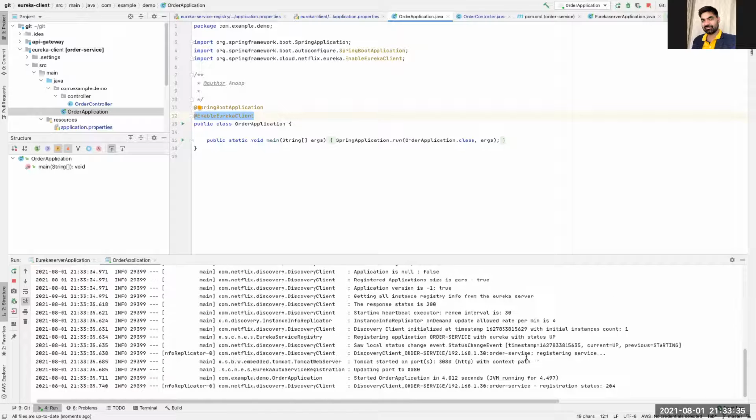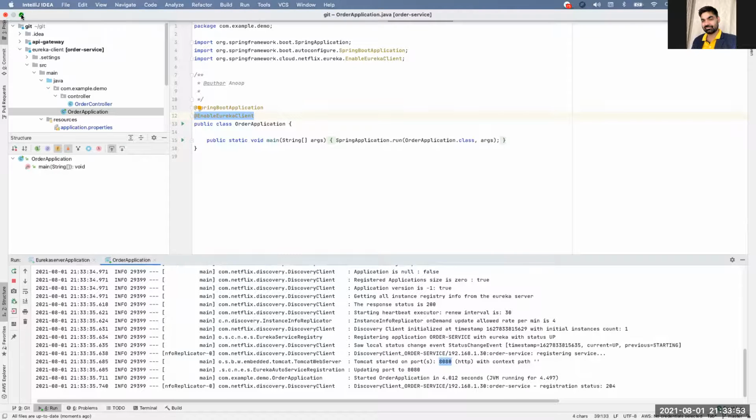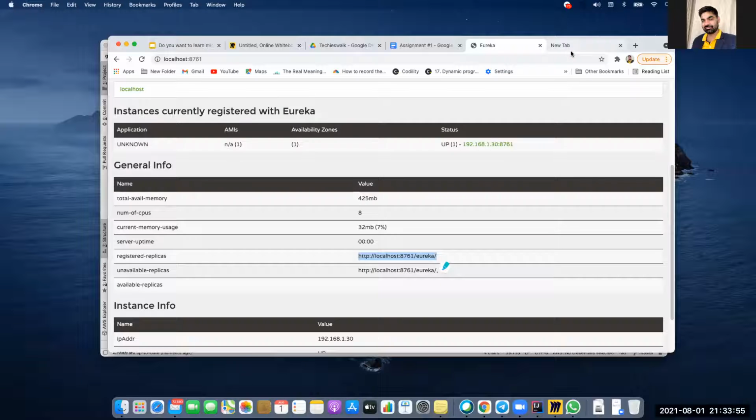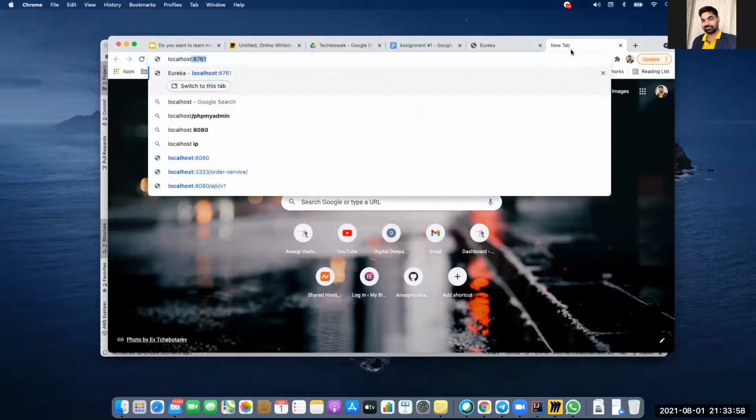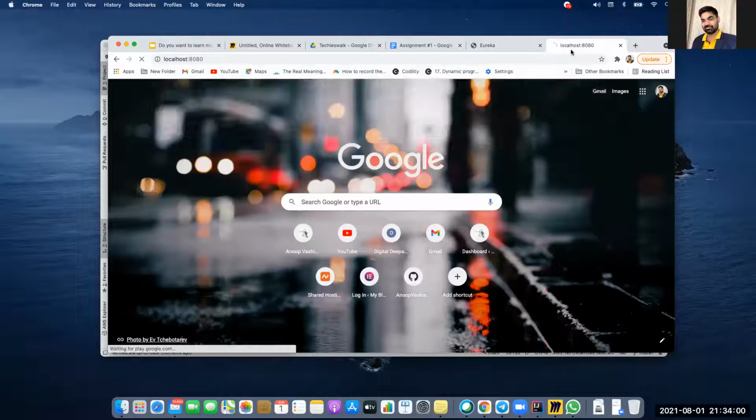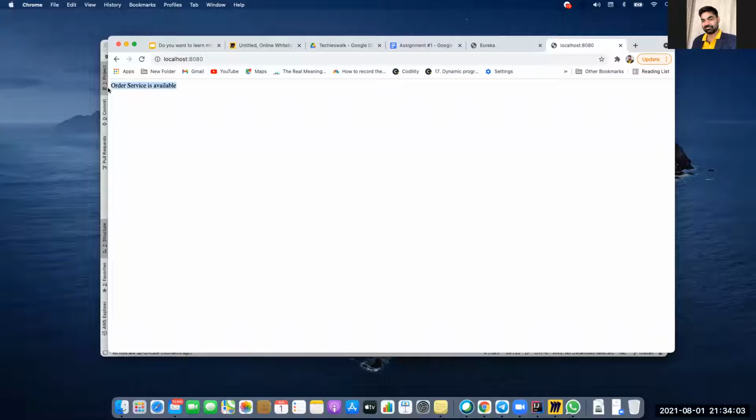And you will see here that this is getting registered. You see the discovery client, order service, registration status, and Tomcat started on 8080. So if you want to access the order application individually, you can go to localhost 8080 and you can see the order service is available here, right? But I don't want to access, or I won't allow the user to access this. I want the user to access my service through a service registry.